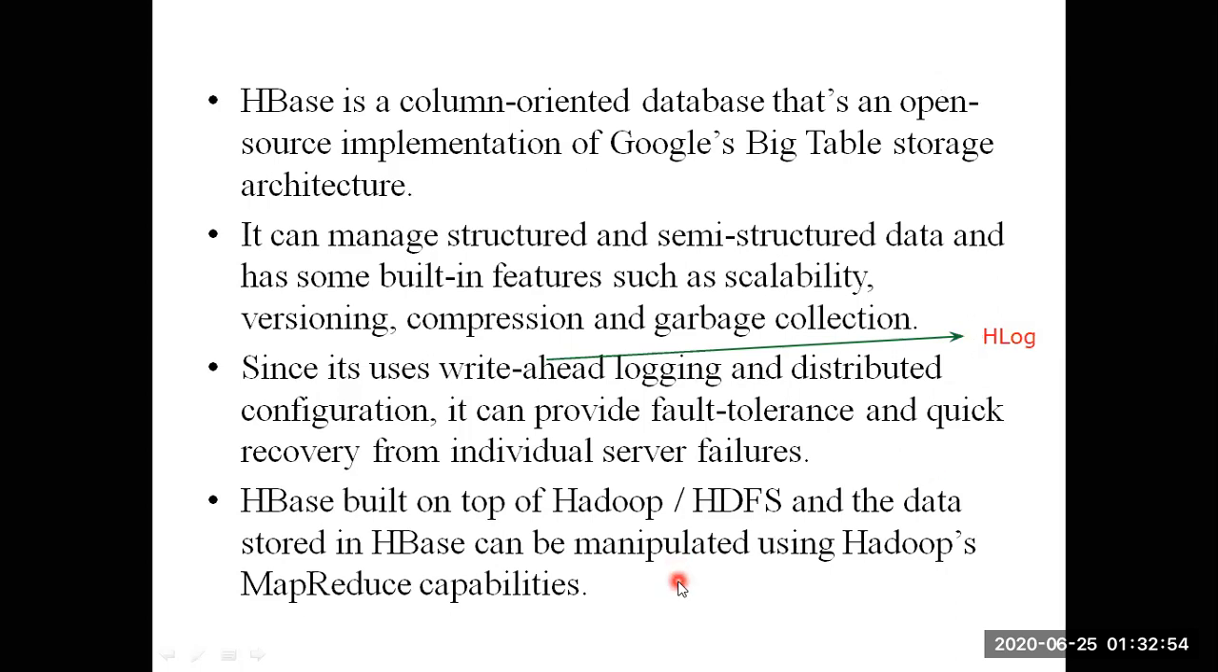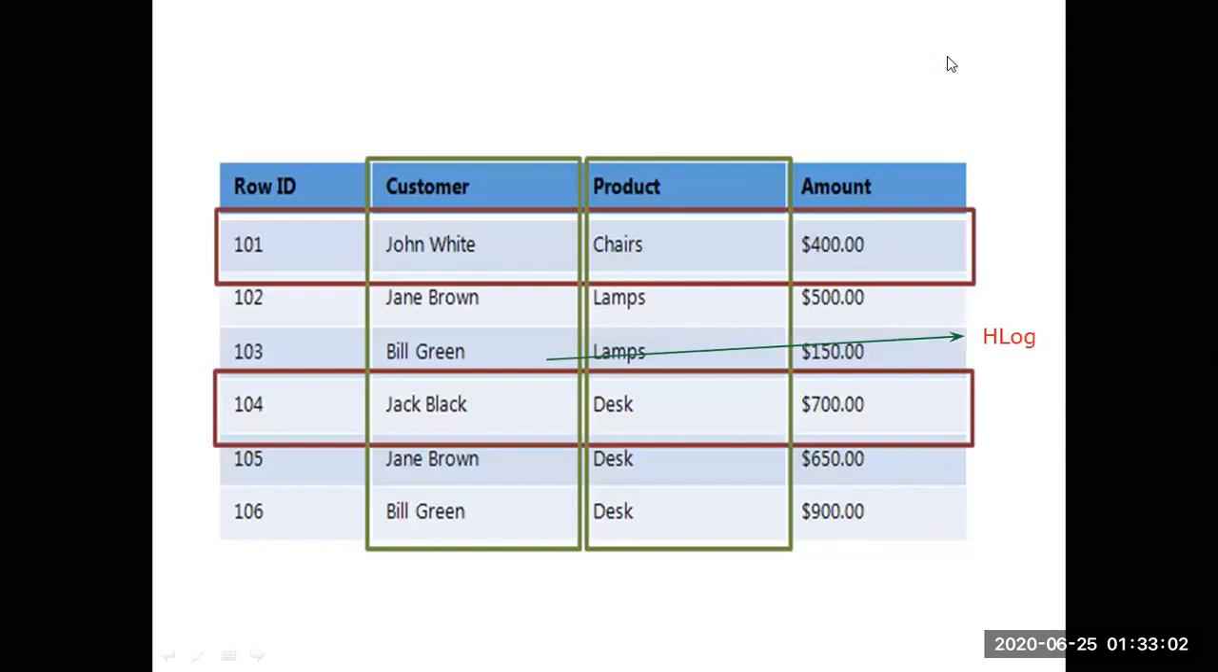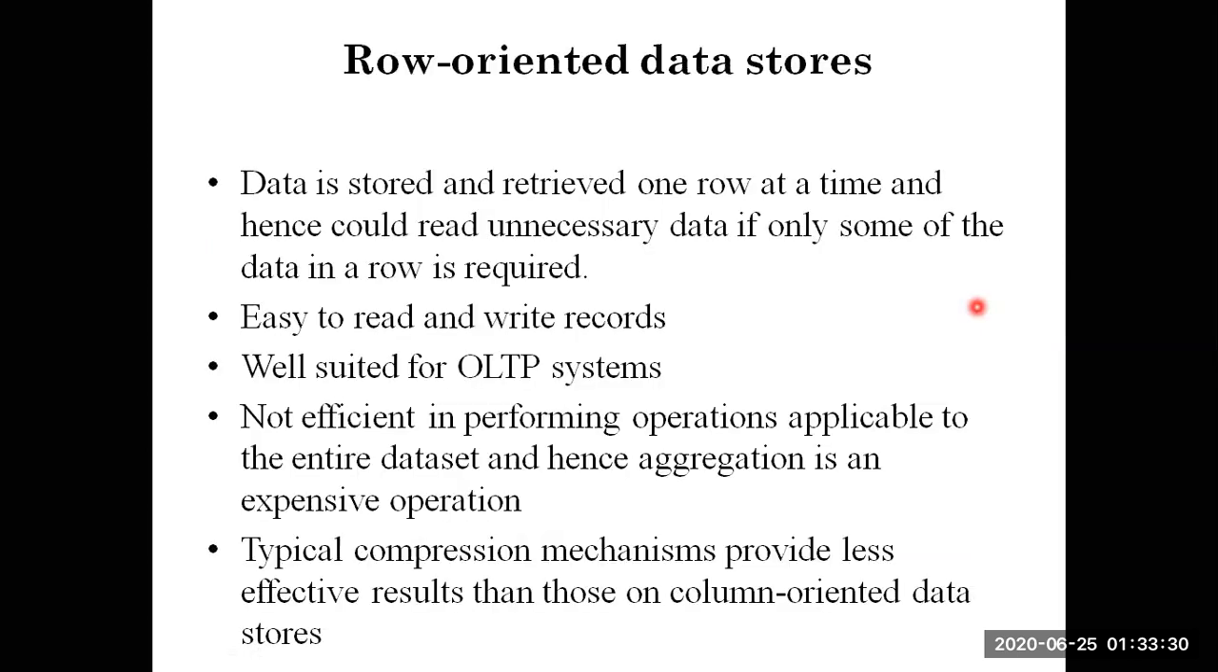HBase is built on top of Hadoop or HDFS. The data stored in HBase can be manipulated using MapReduce capabilities. Here you can see a database that you can categorize as row oriented and column oriented. The part highlighted in red shows the row ID, and the part highlighted in light green shows the column oriented database. Now let's look at the difference between those two.